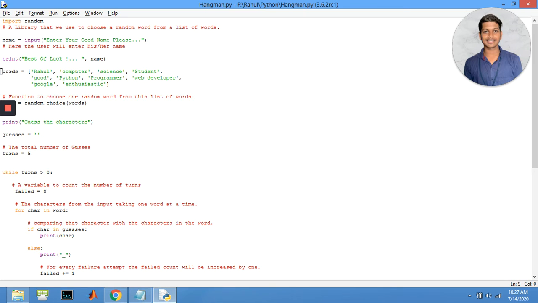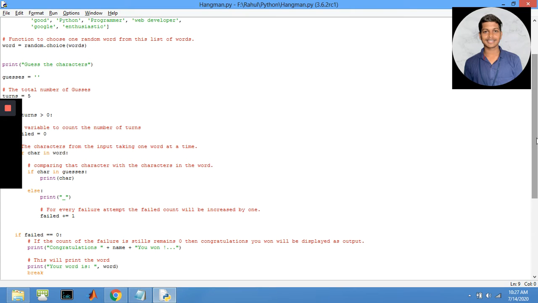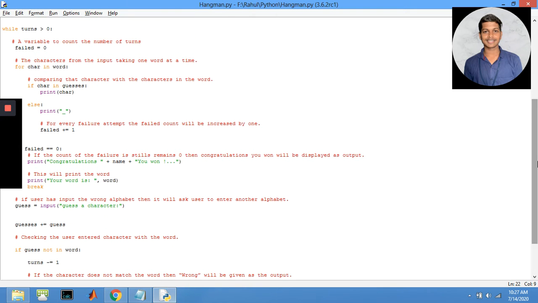Every time you run this program, a random word will be generated from this list of words, and for every word that was generated, you need to guess the word. You will have 5 turns, and in those 5 turns, you need to guess the generated word. For every turn, if the turns are greater than 0, then the failed variable count is still 0. And for every character in the word, for every turn, you need to enter a character.